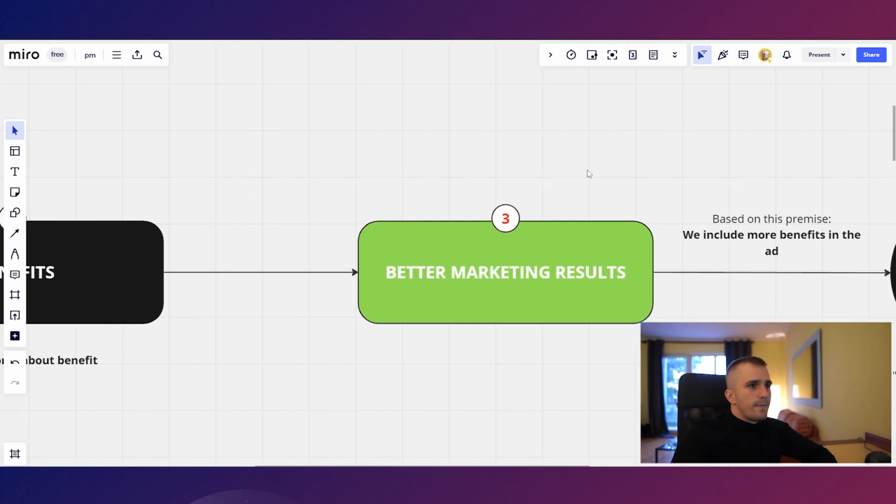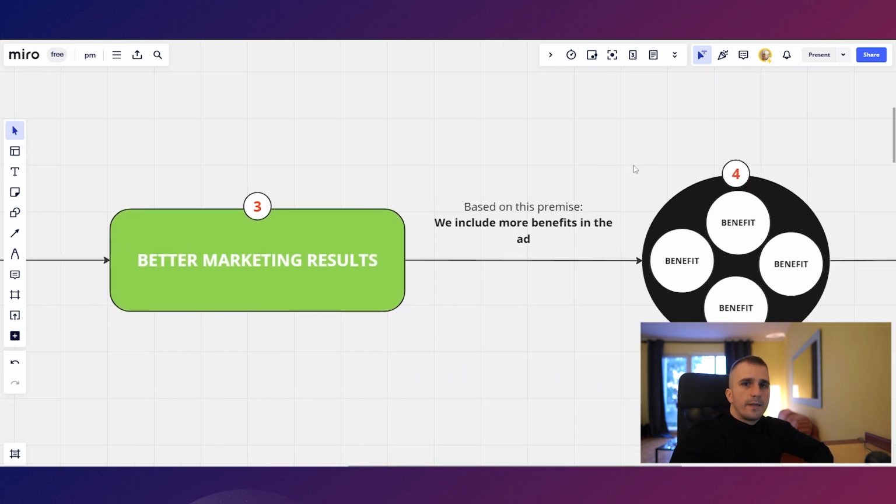And based on this premise, after some time, we start thinking that if we mention as many as possible benefits in our ad, that our ad or our product will look like a better deal, right? So based on this premise, we include as many as possible benefits in our ad.